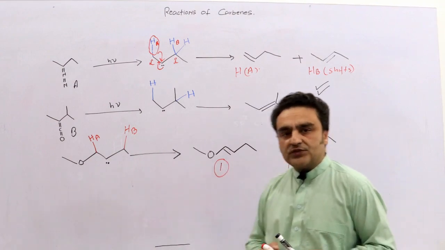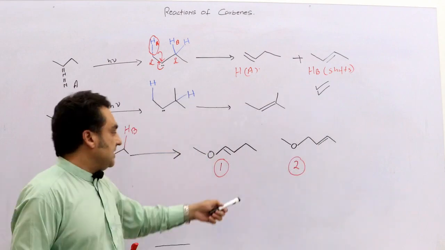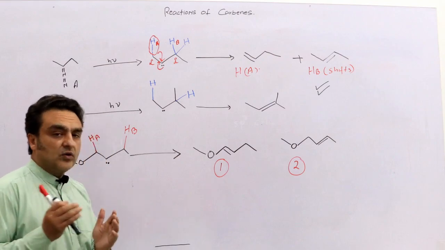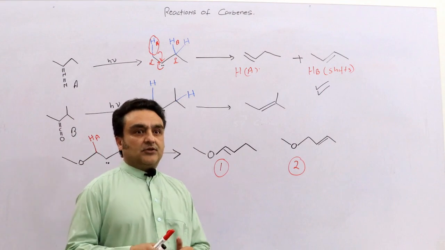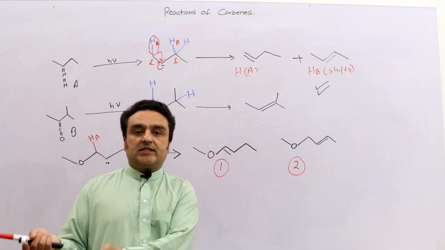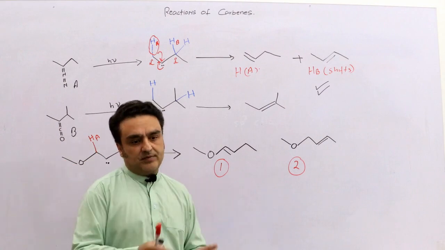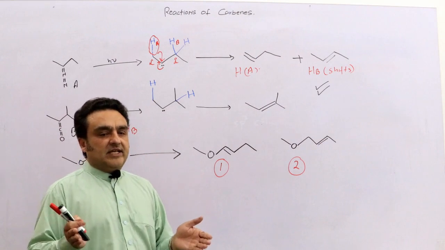Product 1 was formed as a major product, and product 2 was formed as a minor product. So we can again say, just like we were saying that the most substituted double bond is more stable, so it was formed. Again, we can have that analogy here.